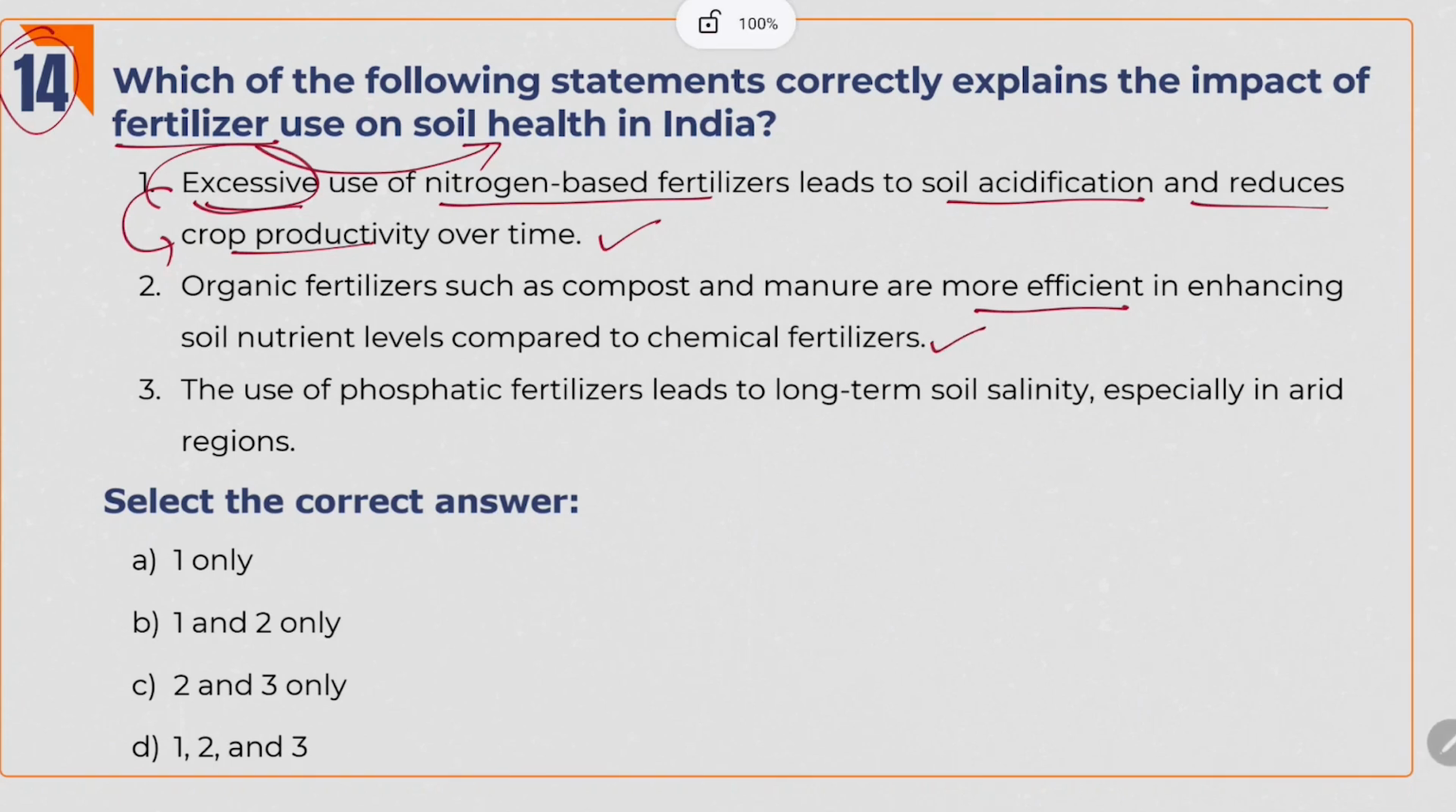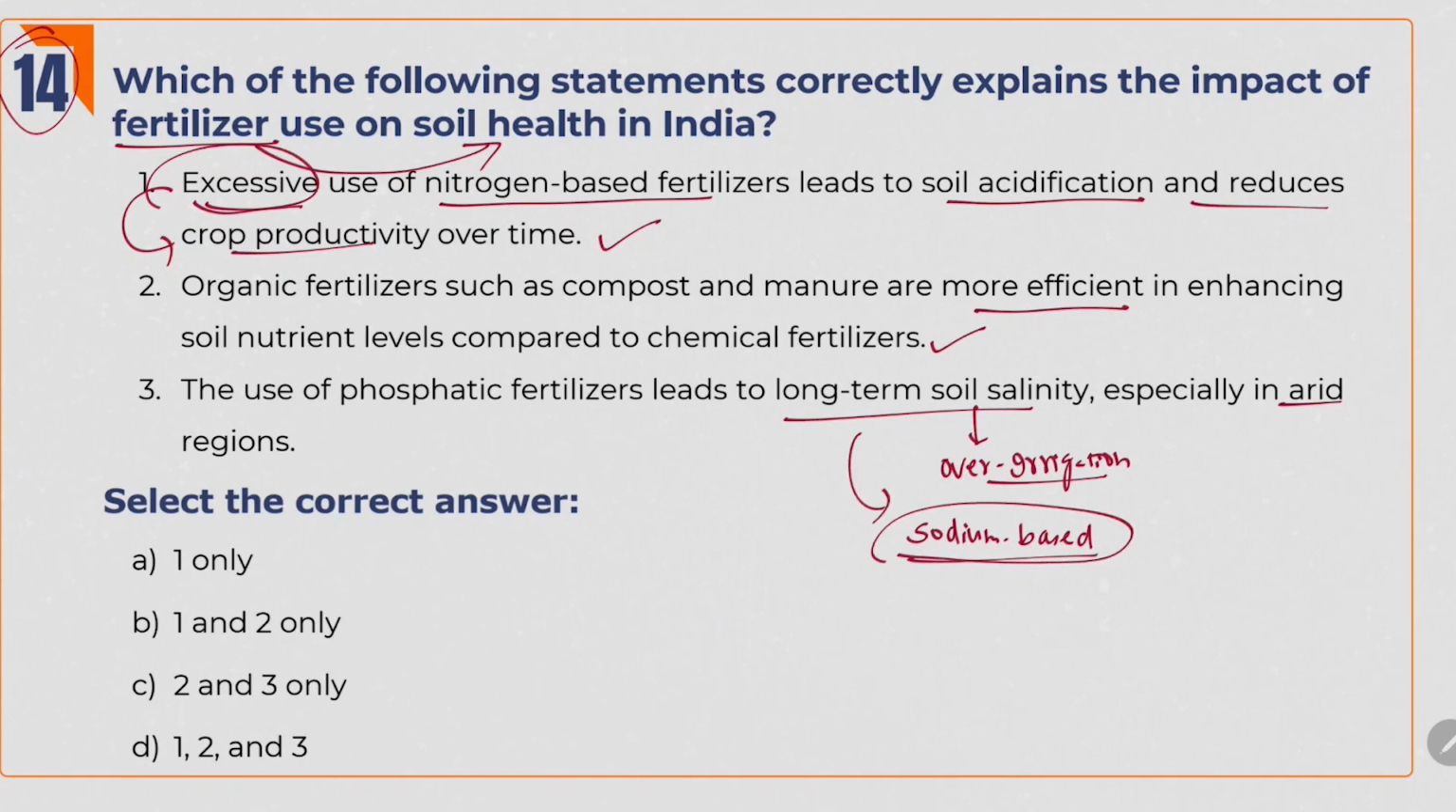So it is right. The use of phosphatic fertilizers leads to long-term soil salinity, especially in arid regions. We have already discussed so many times that soil salinity is because of over-irrigation in arid areas. Why? Because water evaporates and salts are left behind. If we use fertilizers which are sodium-based, keep in mind, sodium-based fertilizers have a lot of salt, and on top of it, we are overly irrigating these arid areas. So sodium-based fertilizers will lead to long-term soil salinity. Phosphatic fertilizers have nothing to do with the salinity concept. So option 3 is wrong. Answer is 1 and 2.